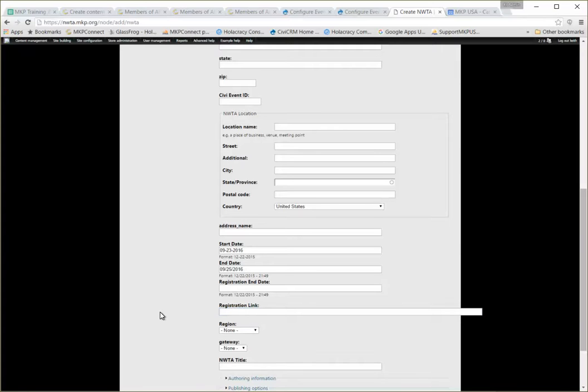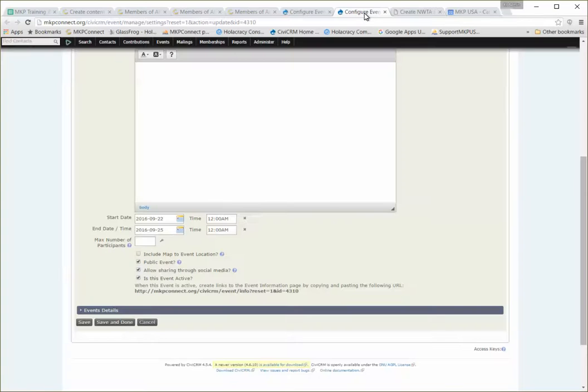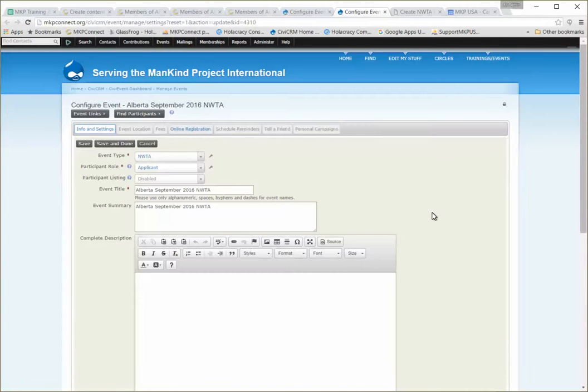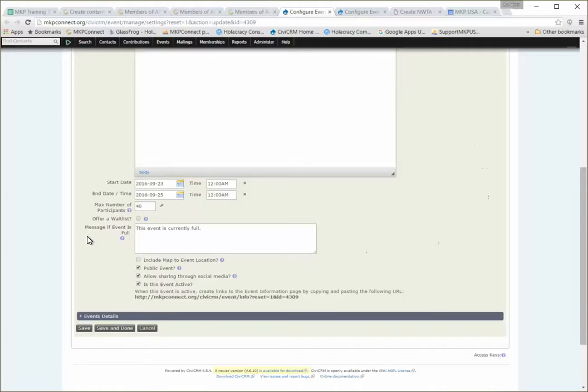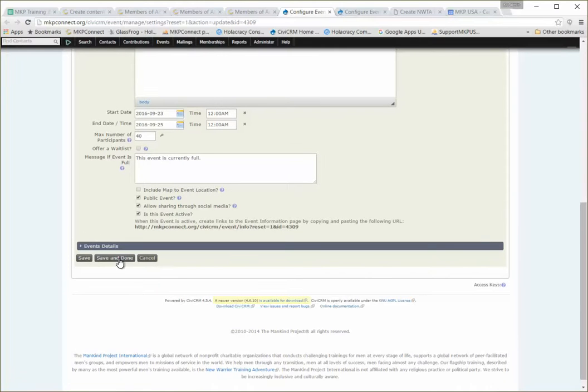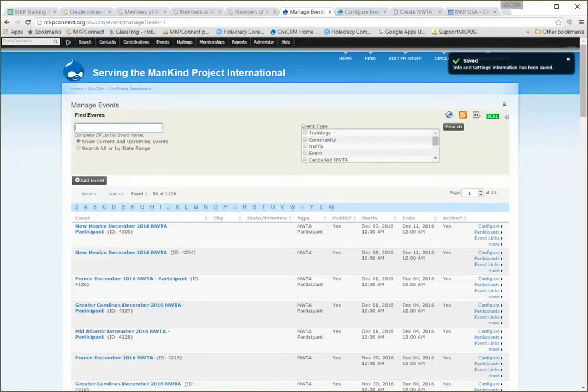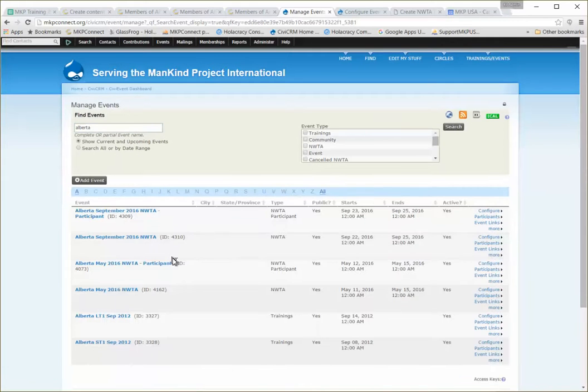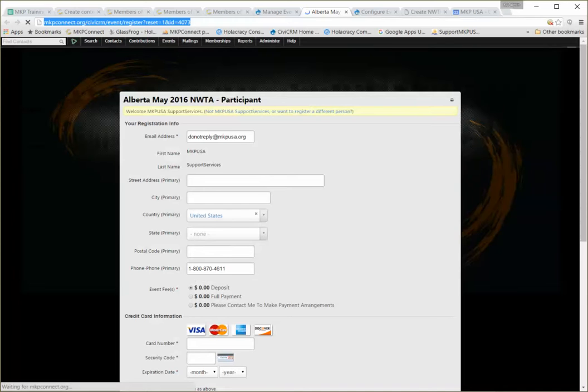Registration link. Okay, so now what I need to do is I go to the CiviCRM, the participant event, and it is done, but I close this out again. I want to find it in this view so that I can specifically grab the register now link, event link live, and I'm pressing control and copying the link, and this is the link right there.